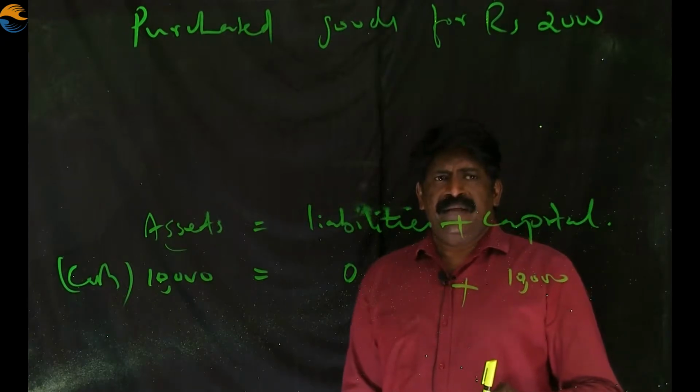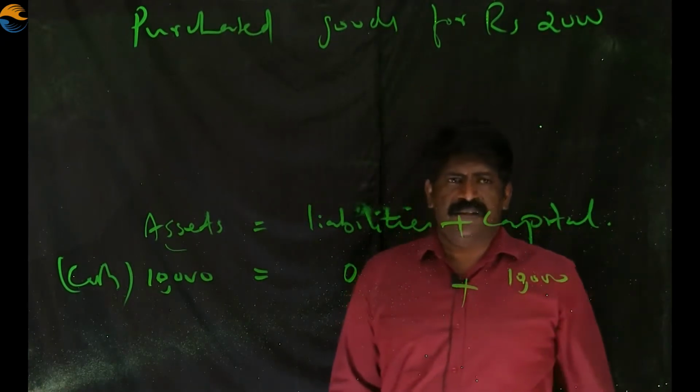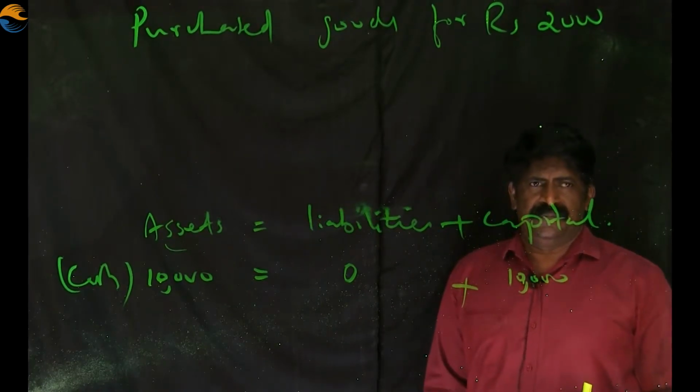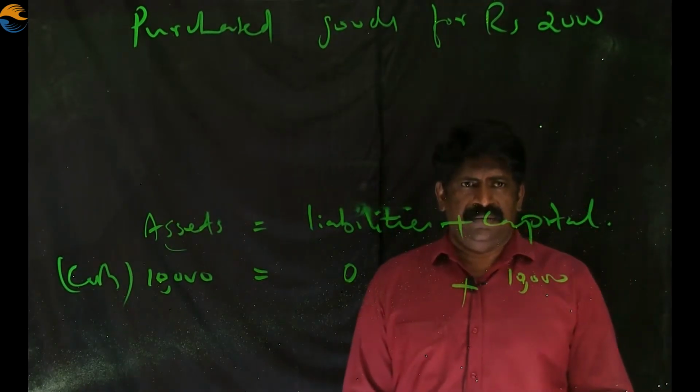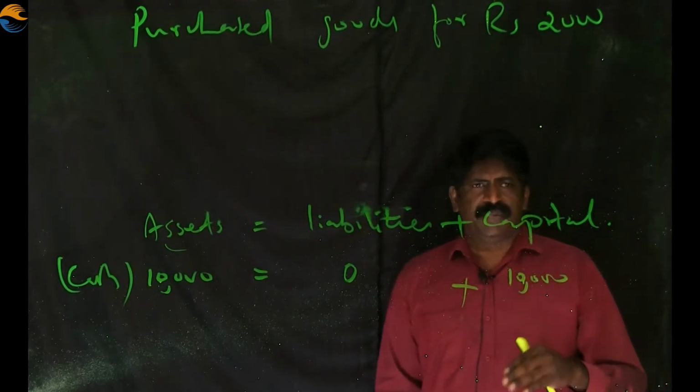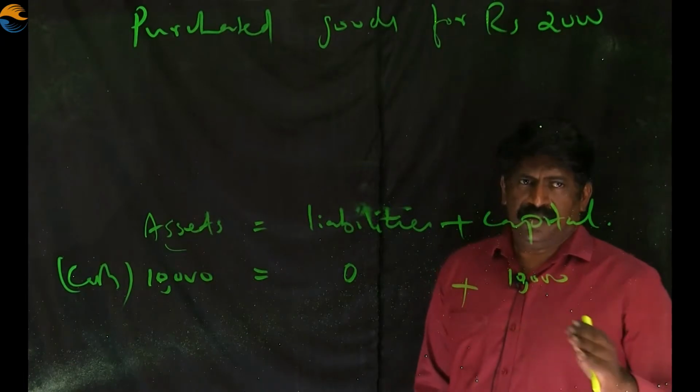Here I have to explain the term goods. What is goods? What we purchase for the purpose of sale is called goods.